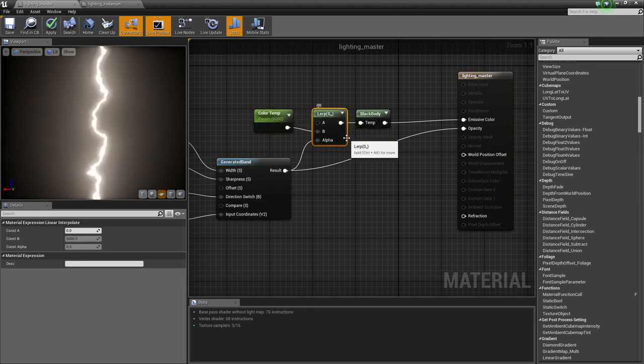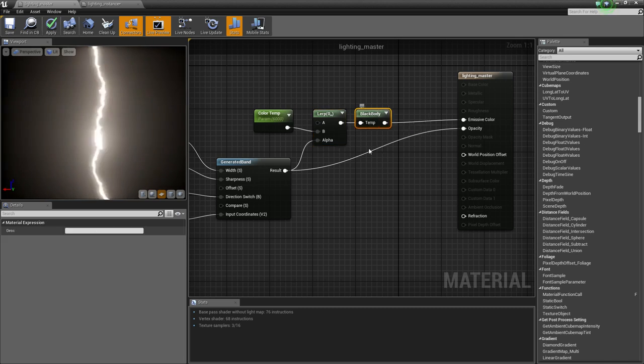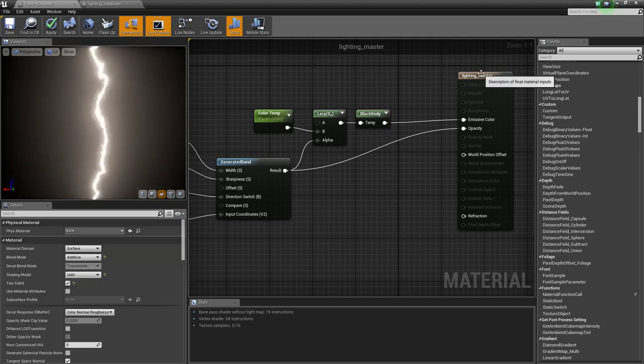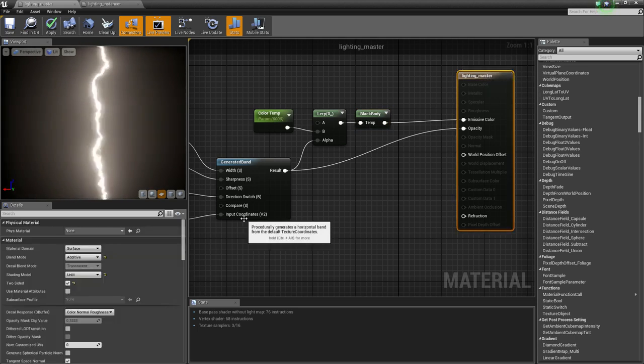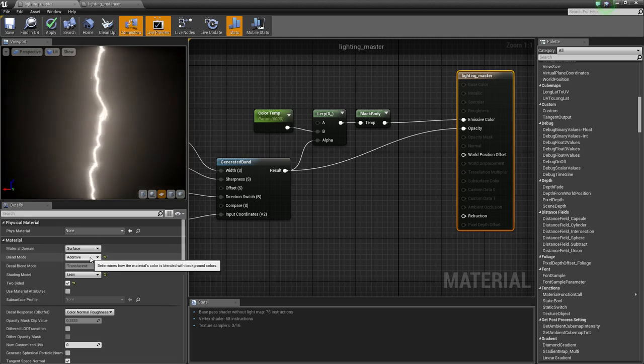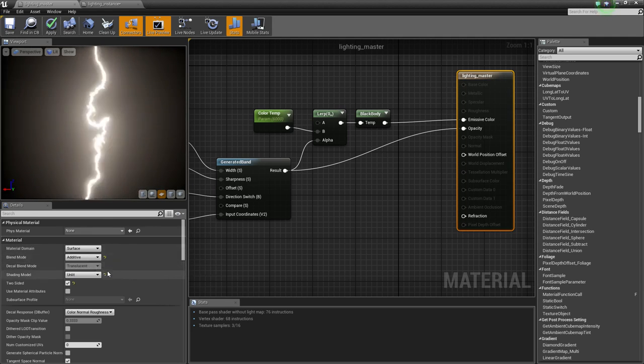And then we take the output of that lerp and plug that into a black body node. And that gives us a nice effect. And the basics for the material: it's additive and unlit and two-sided. I mean, you don't want to have a one-sided lightning bolt, obviously.